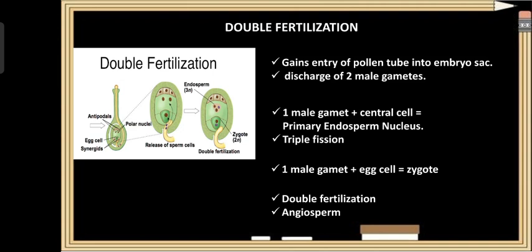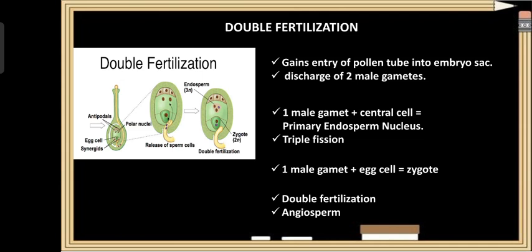I'll repeat once again. As the pollen tube enters the embryo sac, it discharges the two male gametes. One of the male gametes fuses with the central cell that carries two nuclei. Thus, three nuclei are involved in the fusion, and the process is called triple fusion. The triple fusion leads to the formation of the primary endosperm nucleus.